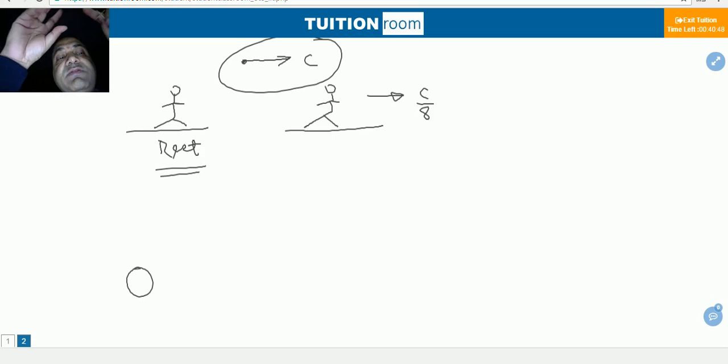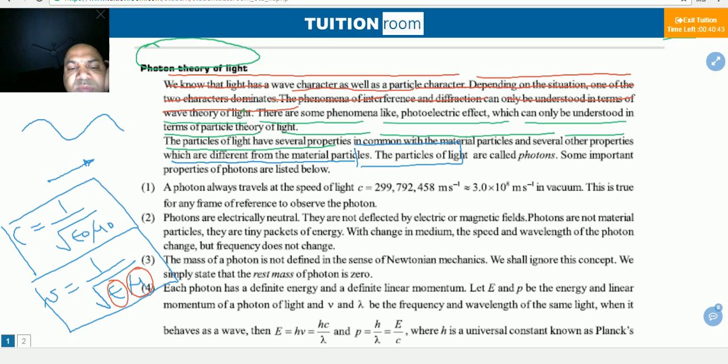It will remain the same. A very important point is that this is true for any frame of reference. Frame of reference means from where it is observed. Observer location is called the frame of reference.